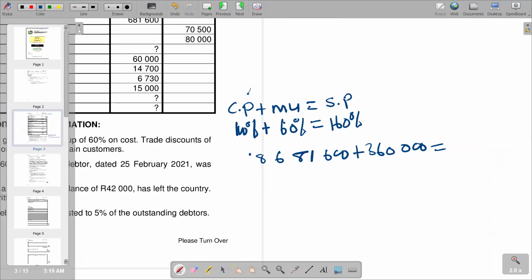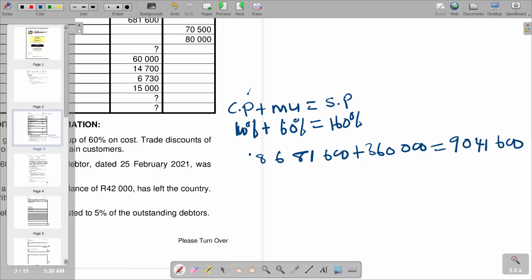So we are going to get our figure, which is 9,041,600, and now it's a representation of our sales.